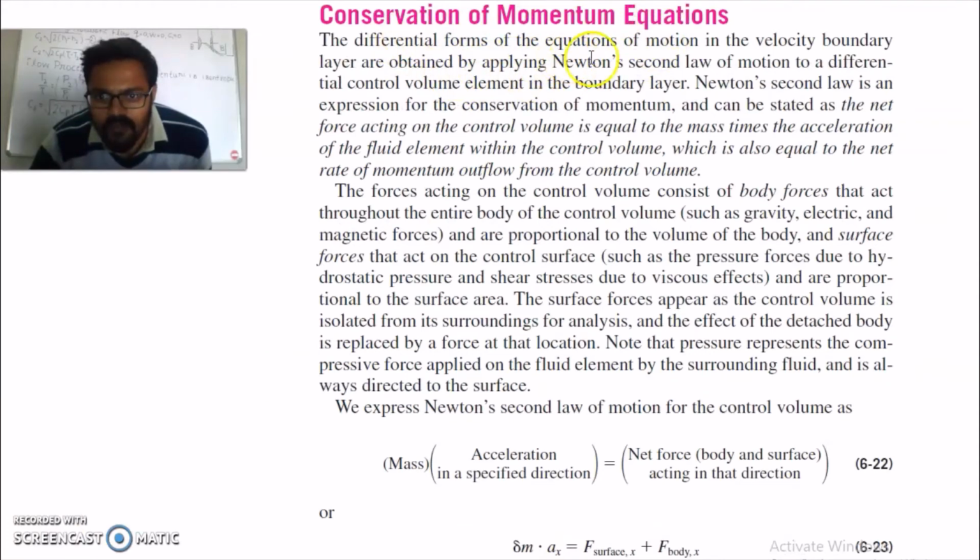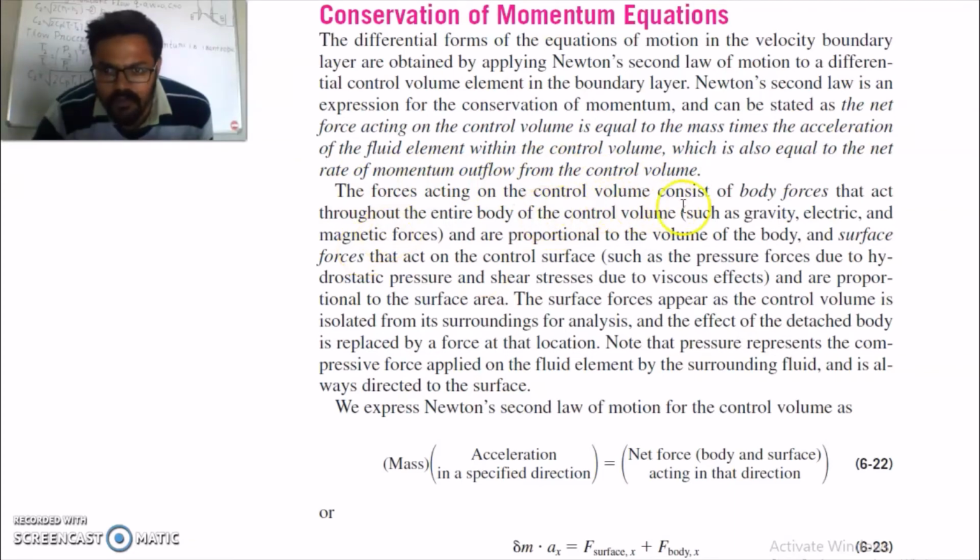The differential forms of equations of motion in the velocity boundary layer are obtained by applying Newton's second law of motion to a differential control volume element in the boundary layer. Newton's second law is an expression for conservation of momentum. The net force acting on a control volume is equal to the mass times the acceleration of the fluid element within the control volume, which is also equal to the net rate of momentum outflow from the control volume.